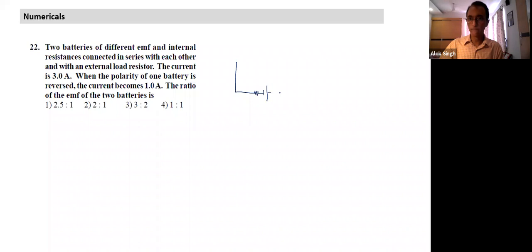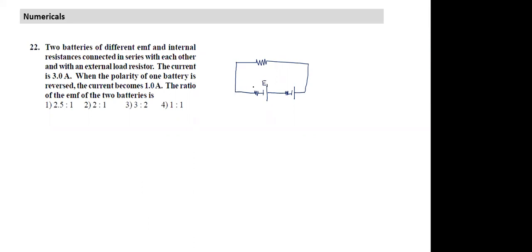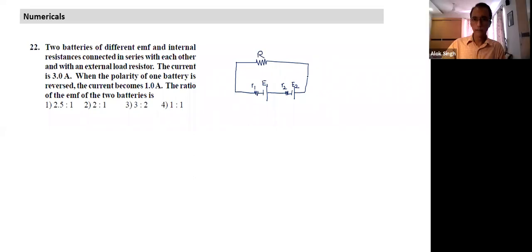Abhirup, you have an answer? That's good. And they are connected to the external resistance. So one is E1, R1. So the current is I equal to 3 amperes. Okay, many of you solved it.